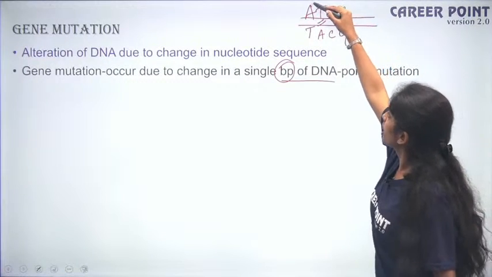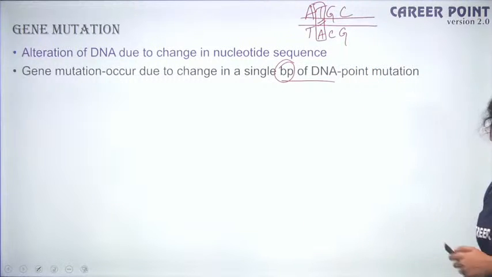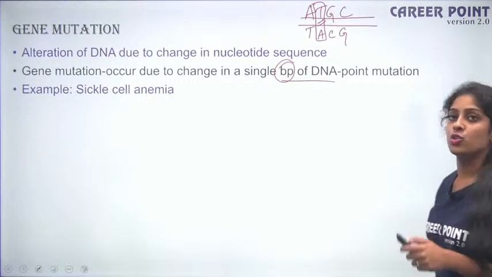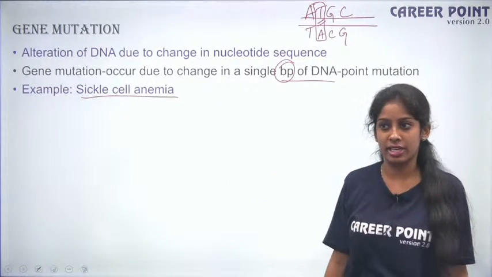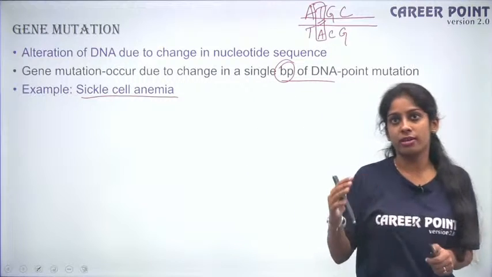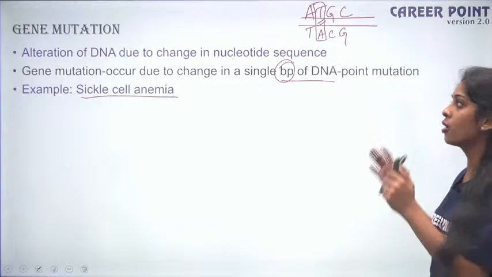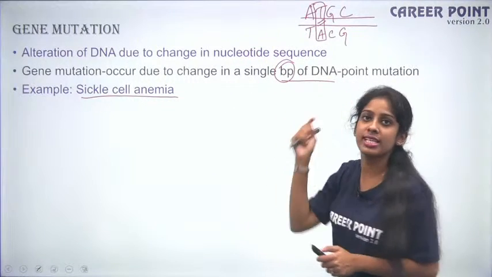So if there is a change in the single base pair, then that leads to what is known as gene mutation. Fine? Okay. So one classic example of gene mutation is sickle cell anemia. So sickle cell anemia, we'll talk about it in detail. It is one of the disorders that we're going to talk about. For now, remember, sickle cell anemia has a change in a single base pair.